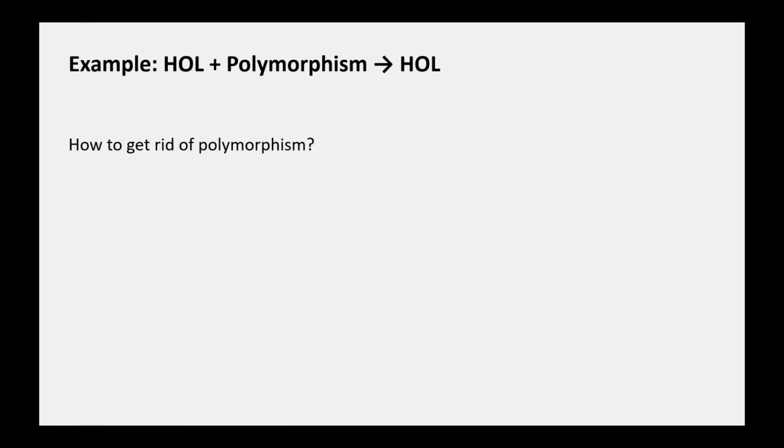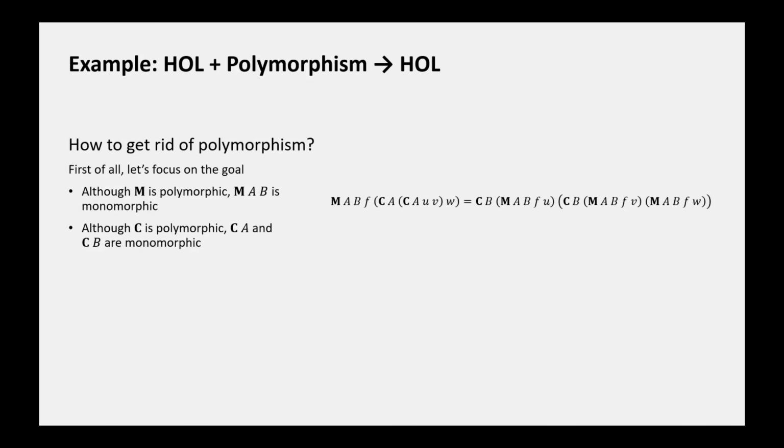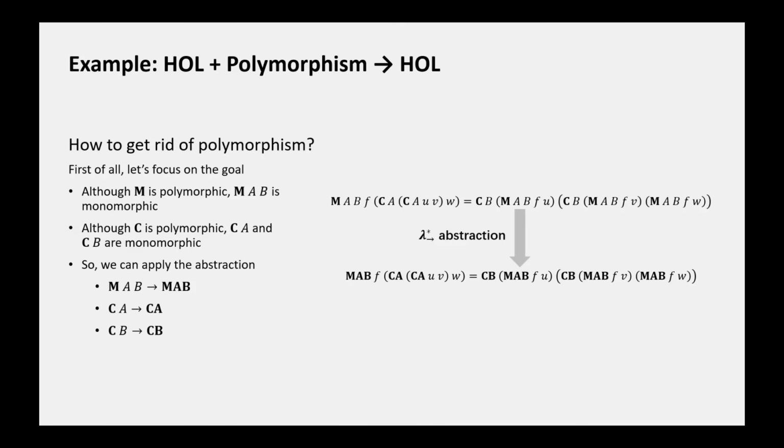Recall that LingAuto wants to translate problems into monomorphic HOL. Therefore, we need to get rid of the polymorphism. First, let's focus on the goal. We can see that, although M itself is polymorphic, M applied to A and B as a whole behaves like a monomorphic function. Similarly, although C is polymorphic, CA and CB behave like monomorphic functions. Therefore, we can apply the following abstraction to turn the goal from polymorphic HOL to monomorphic HOL. This abstraction will be referred to as lambda arrow star abstraction.